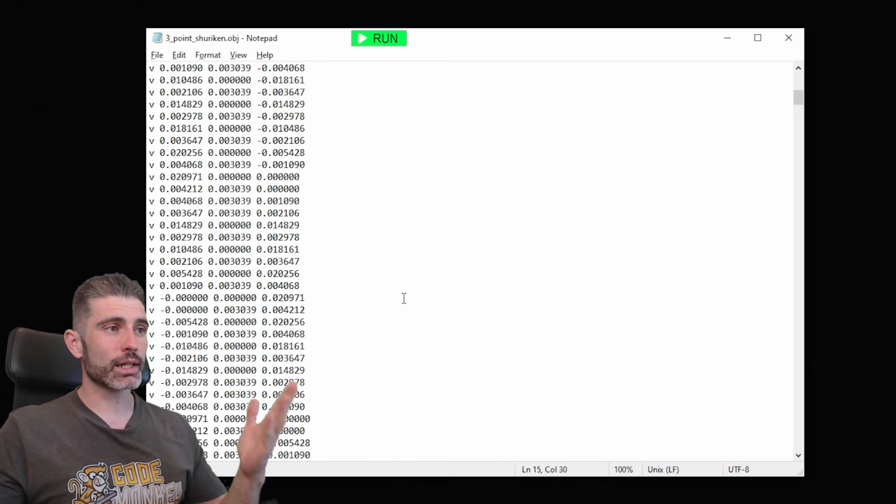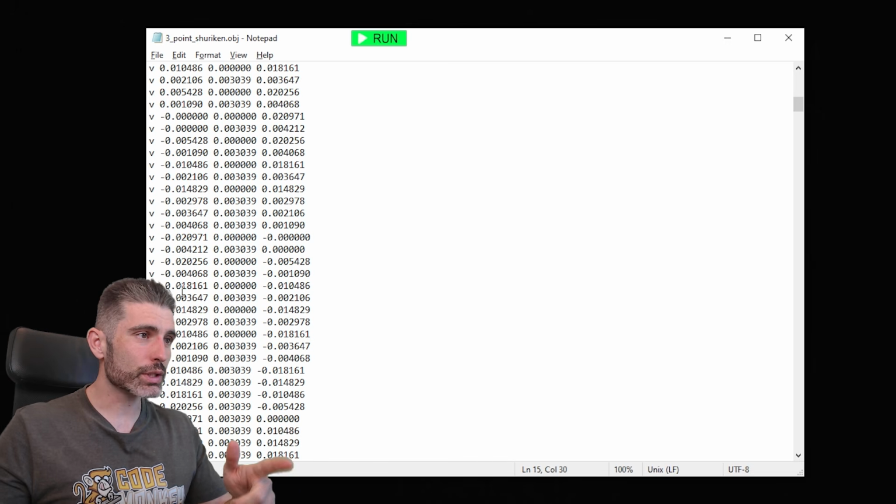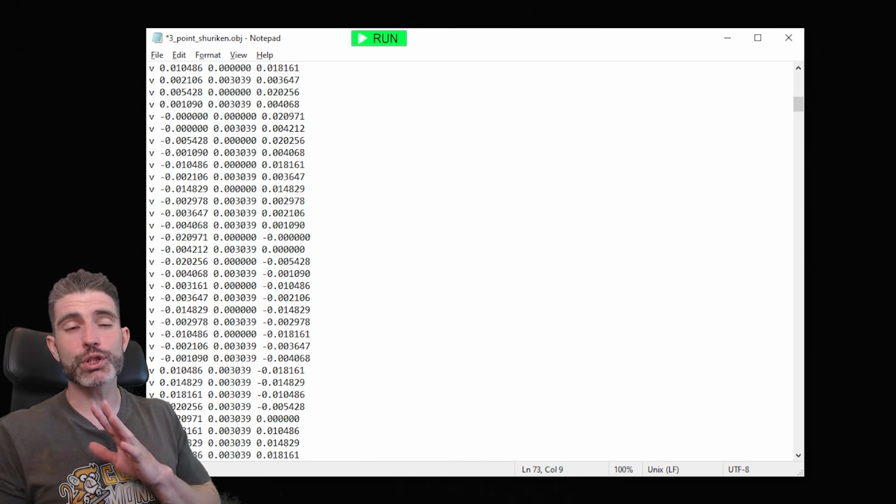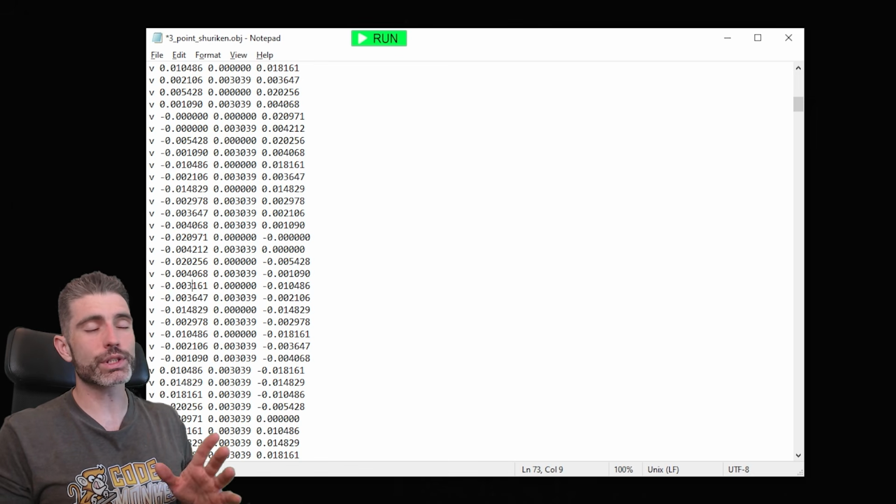So here's a nice model, and I can see all the various vertices. So if I want, for example, to move this one a little bit to the right, over here, I just modify this one to this one. There you go, I've just modified a vertex in the model, and the final result is going to look awesome.